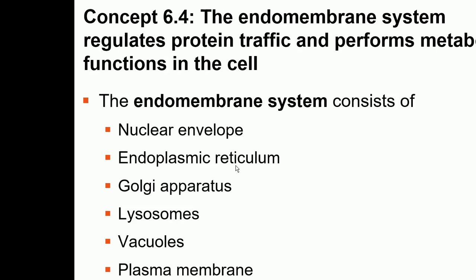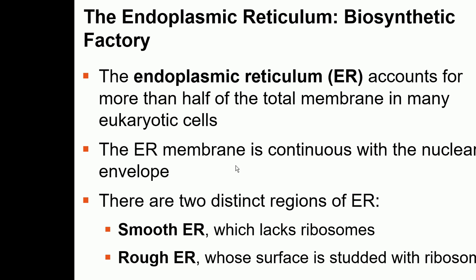Okay. Let's talk about the endoplasmic reticulum. The endoplasmic reticulum is nothing but an extension of the nuclear envelope. And there are two kinds of endoplasmic reticulum, smooth and rough. Smooth ER lacks ribosomes, and rough ER has ribosomes embedded in it. Because the ribosomes are embedded on it, its texture is rough. That is why it's called rough ER.